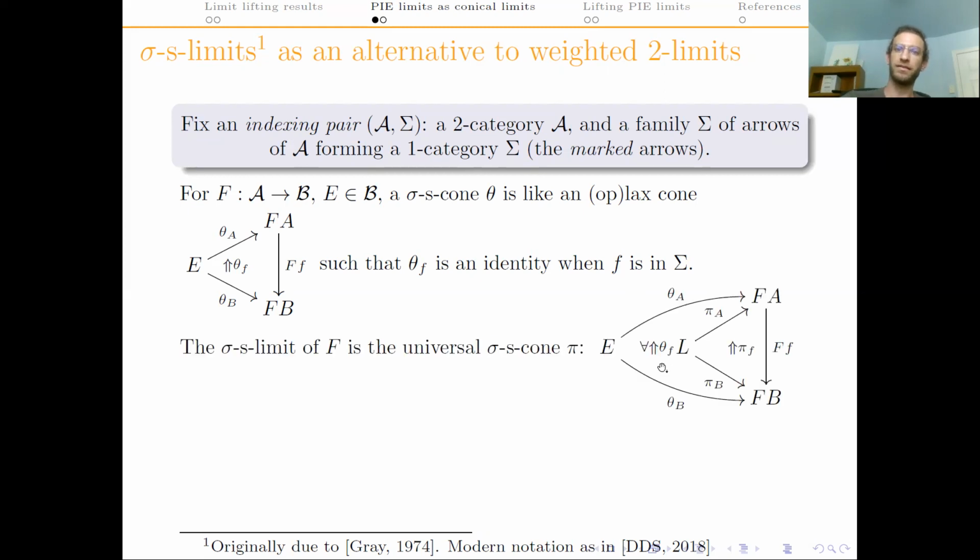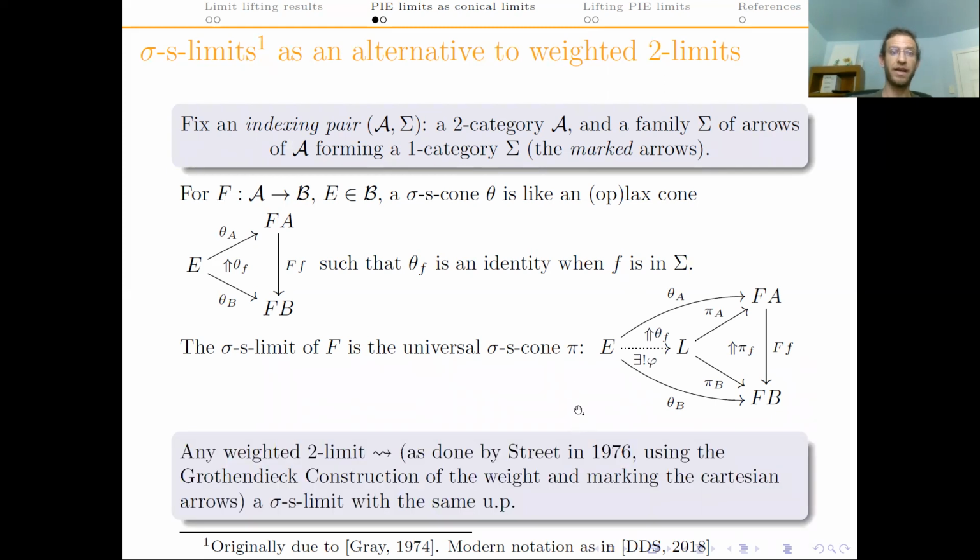Any other sigma-S cone factors uniquely through it. Now, as you see, in a sense, these guys are almost as simple to introduce as conical lax limits, but they are as expressive as weighted two-limits. And this also goes back to the 70s. I won't go into the details here, but keep that in mind. For any weighted two-limit, there is a sigma-S limit with the same universal property.